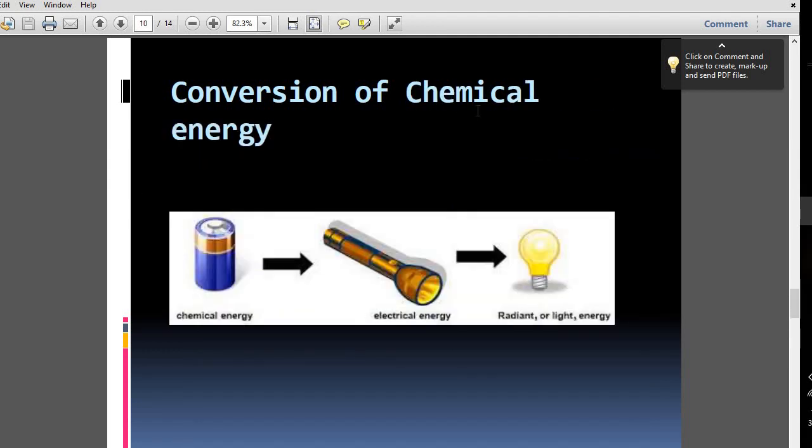Here is the conversion of chemical energy. The chemical energy is in the battery. Inside there is a reaction, so the chemical reaction is here, and it is converted to electrical energy, and then to light energy.